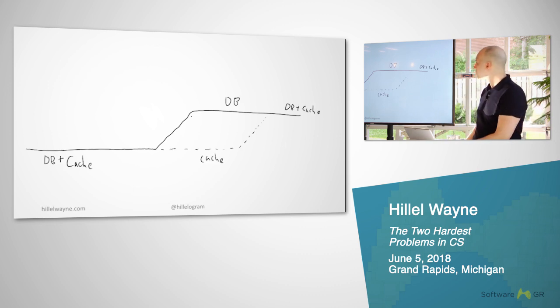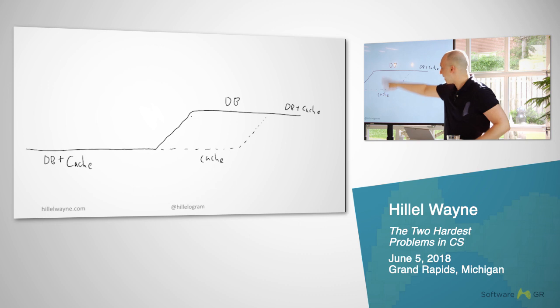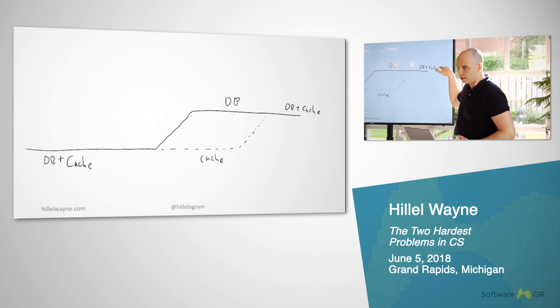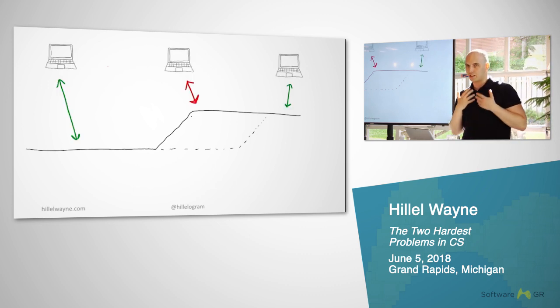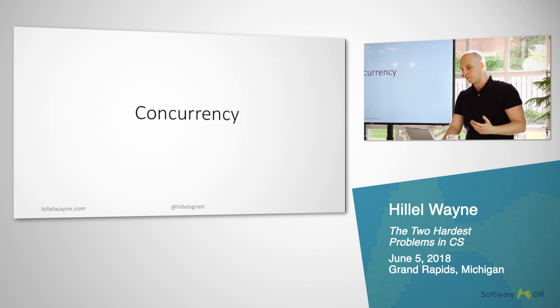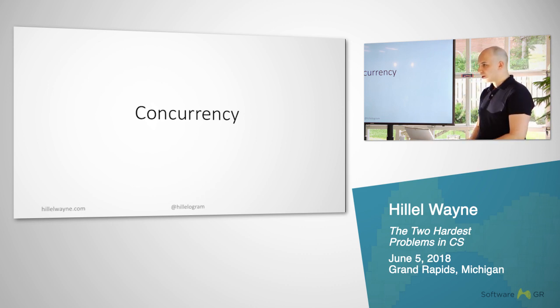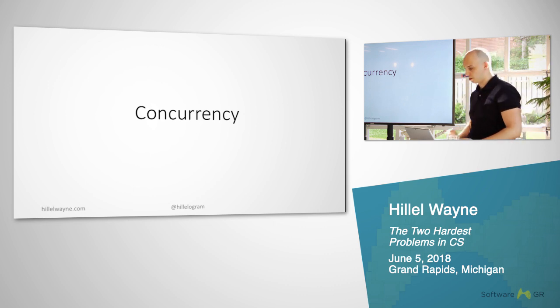But with a cache, we have this additional period of time where the database and the cache are out of sync. Then at some point, ideally they reconcile, and they're once again in sync. This is what I like to call the rhombus of death. The reason why is because we now have a space where if a client tries to get this data, it's going to get the wrong value. We've now created an invalid, temporary state in our system. This is essentially what's called a concurrency problem, where we have multiple things happening all at the same time without any definite order to them. And this is actually the hard problem. Cache invalidation is hard because it is an example of a concurrent system.